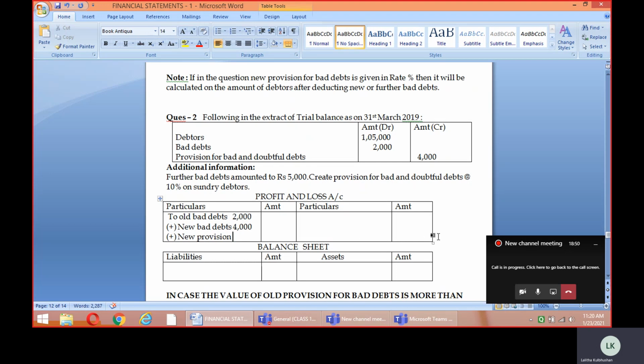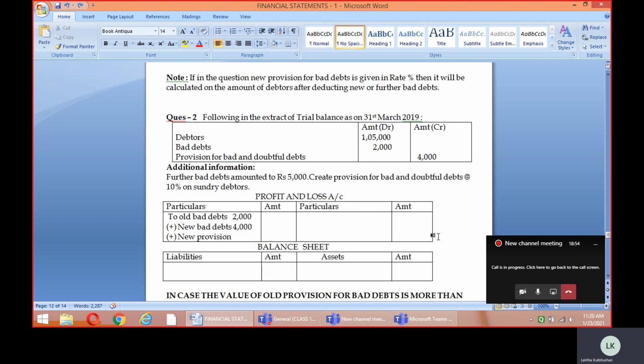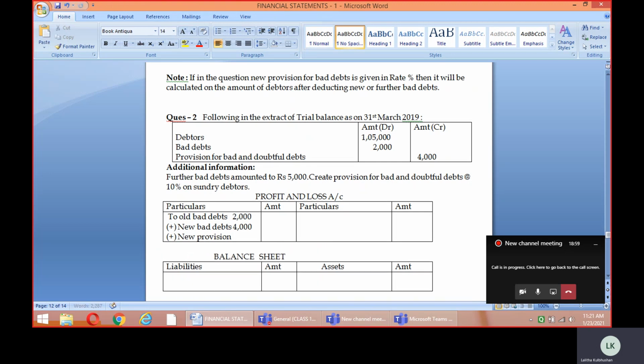In order to calculate the new provision, you need to do a short working. If you are very clear with it, you need not show the working. You can even do it directly, not a problem. But I'm doing it for you here. The provisions are always calculated on the value of the debtors. So here the value of the debtors, how much is going to be, children? In the question it's been given as 1,05,000, and we have been given the value of the new bad debts as well.